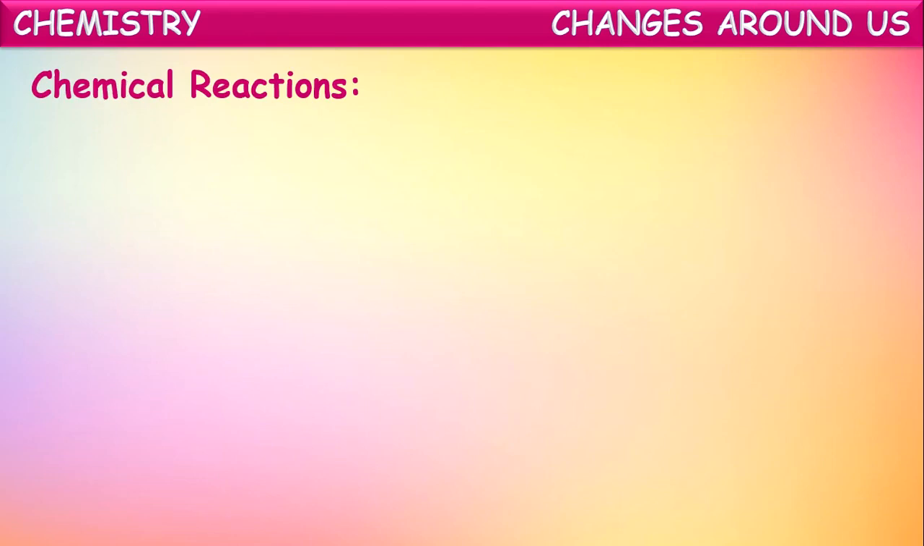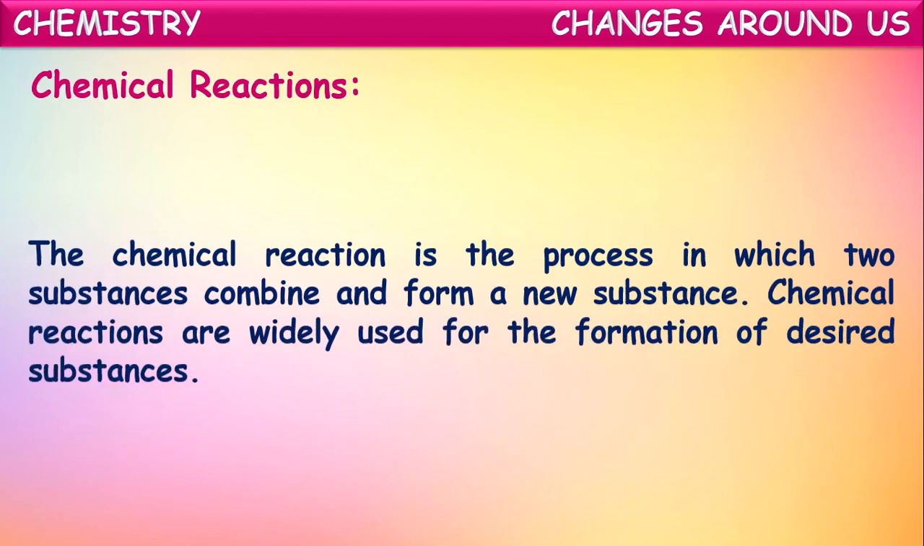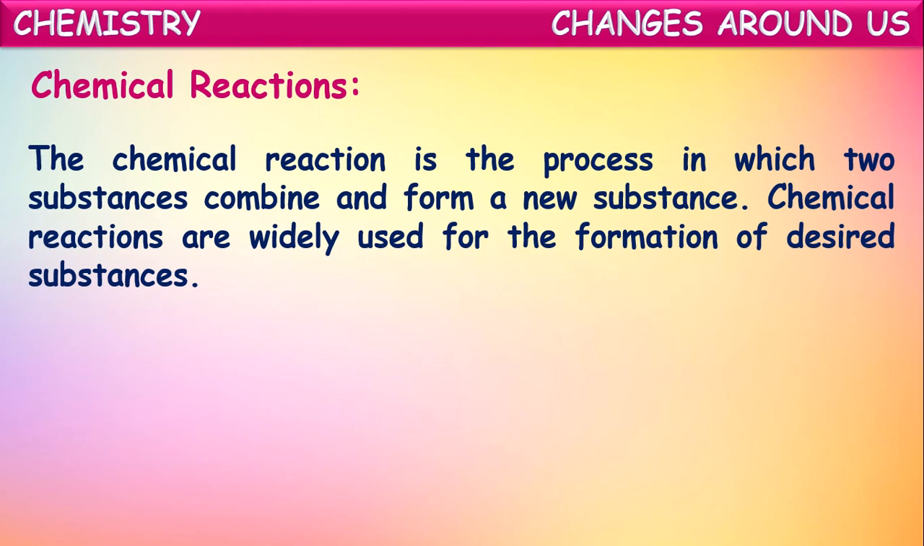Now let us see about chemical reactions. The chemical reaction is a process in which two or more substances combine and form a new substance. Chemical reactions are widely used for the formation of desired substances. So what is a chemical reaction? The chemical reaction is a process in which two or more substances combine together to form one or more new substances. That is said to be a chemical reaction.